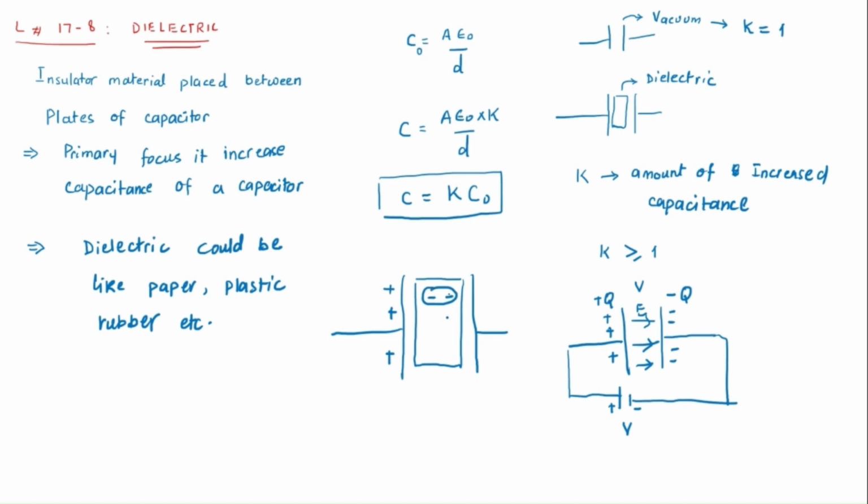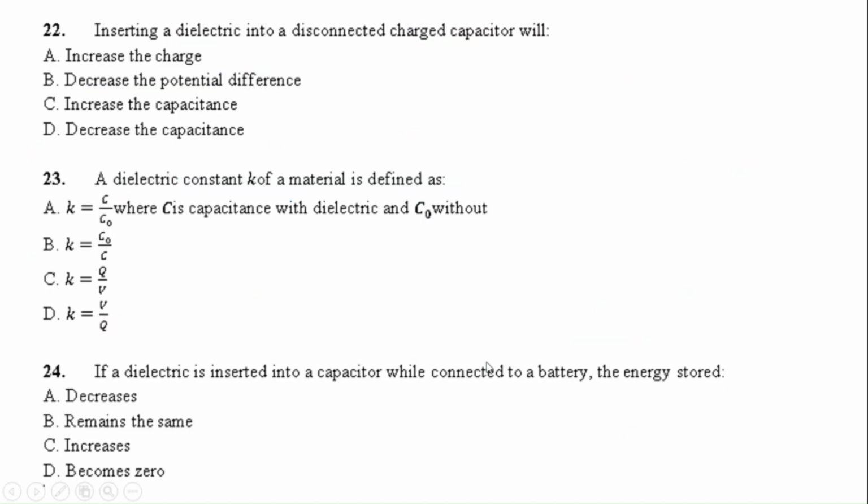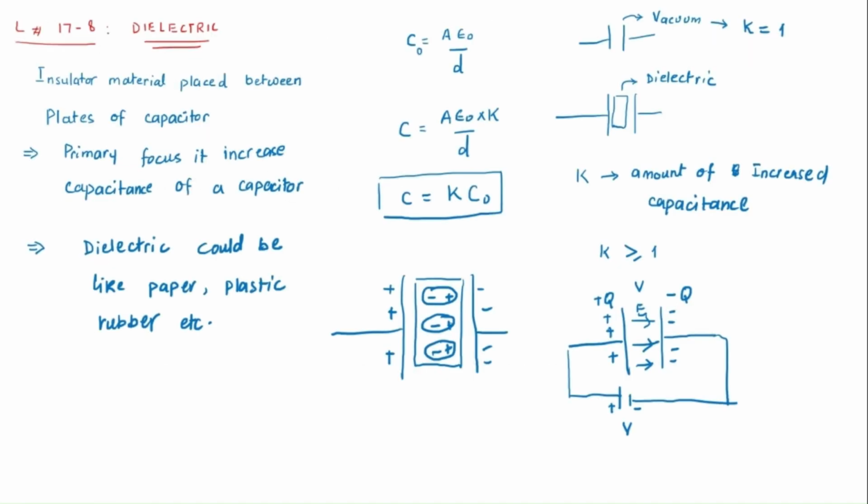This polarization will make the capacitance enhanced, because more electrons and protons are attracted, so more charge gathers on the plates. So polarization helps to enhance capacitance and also the accumulation of charge on the plates. Okay, this is the second thing.